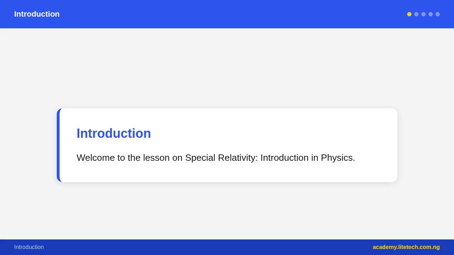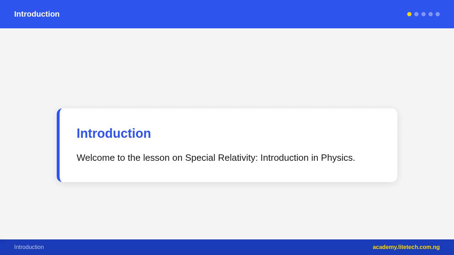Postulate 2, constancy of the speed of light: the speed of light in a vacuum, c equals 3 times 10^8 meters per second, is the same for all observers, regardless of the motion of the source or the observer. This second postulate is extremely counterintuitive.